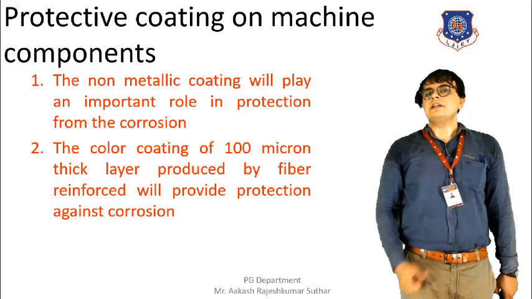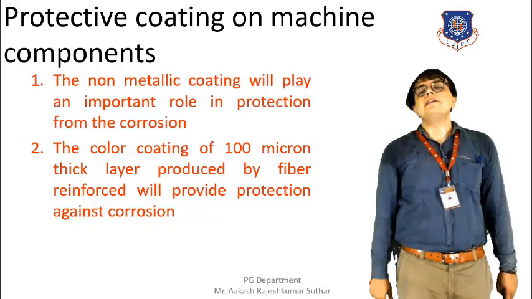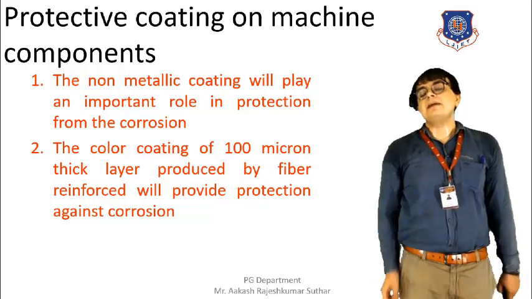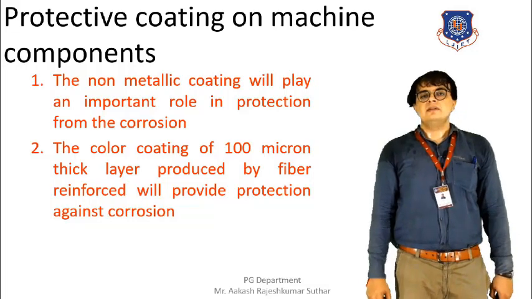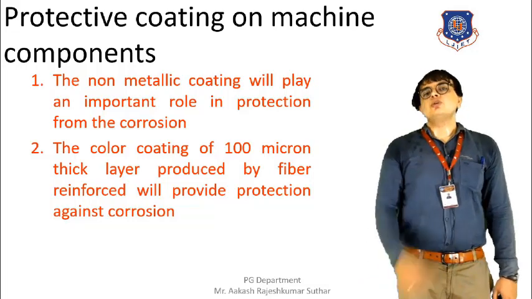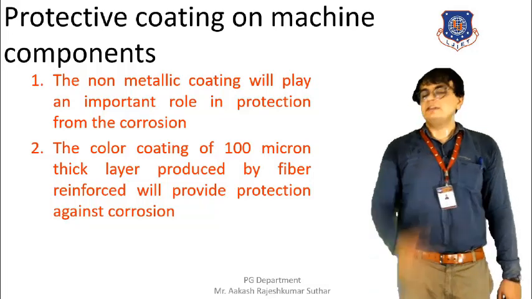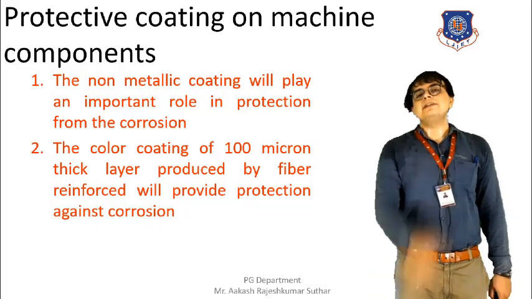A color coating of about 100 micron thick layer can be applied to the surface, and by doing so, we can restrict the corrosion. By applying this, corrosion resistance will be provided to the machine parts, and as a result, the chances of the corrosion can be reduced.